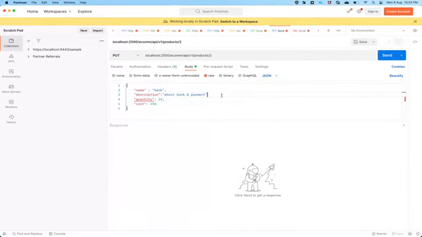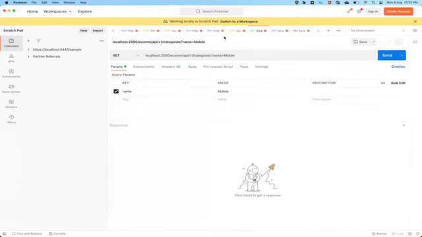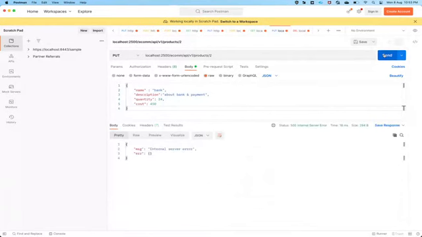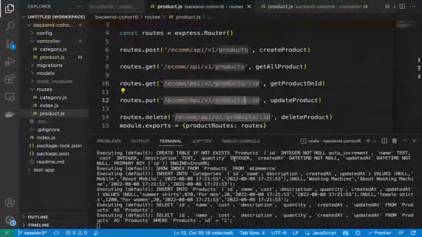Remember, we are trying to do this for ID2. If you can see ID2, it's female search, cost this, and description this. Now we are going to change everything here. Okay, guys. Now we are going to make the name bank, description about bank and payment, quantity 24, cost 450. Let's try it. So we got an internal server error. Let's see what error we are getting here.